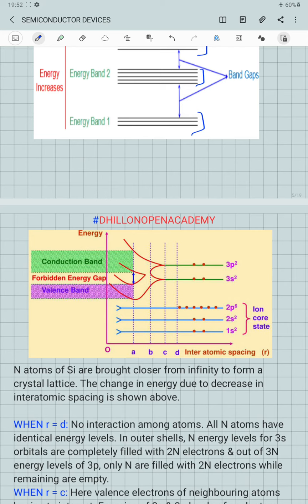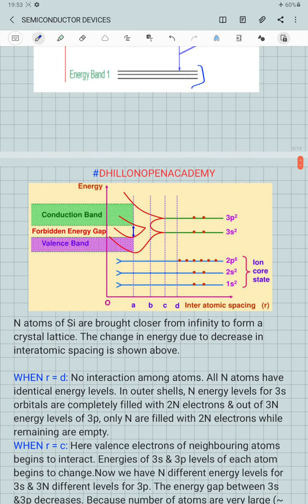Now the change in the energy levels of the various atoms when the interatomic distance decreases is as shown above in the diagram, which is known as the energy level diagram, which is nothing but the energy band diagram. It shows the changes taking place in the energy levels of the various atoms whenever the space between them is decreased.